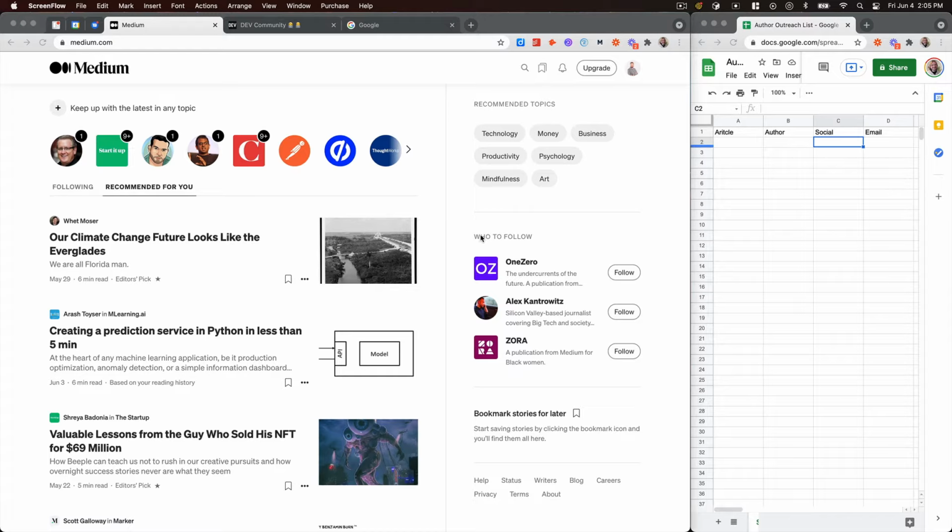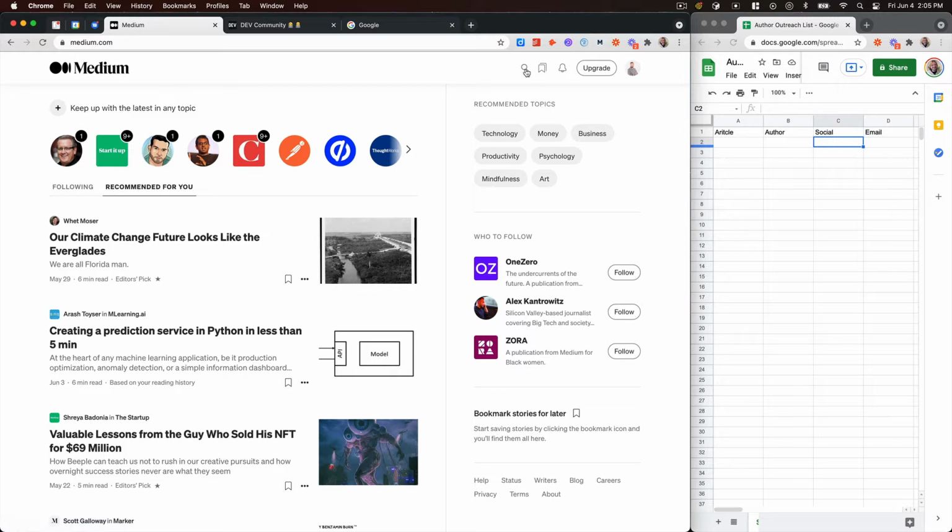And the idea is we're going to search for these developers in three places. We're going to look on medium.com, we're going to look at dev.to, and we're going to look at Google and just look for specific results that might be developers who are looking to maybe write some more. And then from there, you'll reach out to these developers and see if they're interested in writing for your publication as well. This does take some time, but it's not that difficult either.